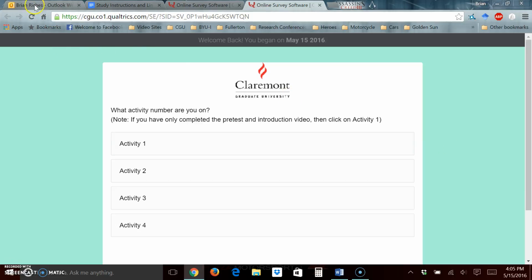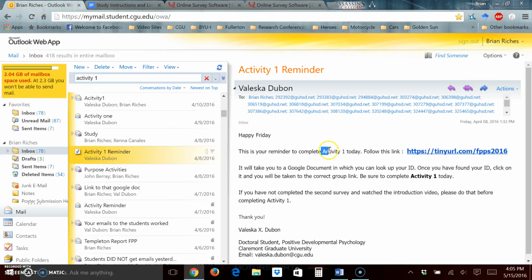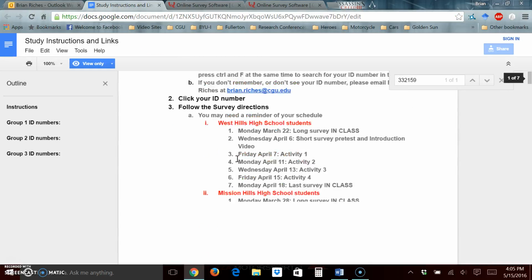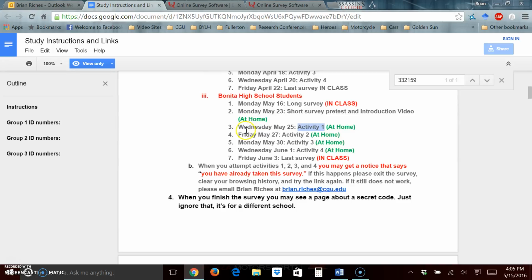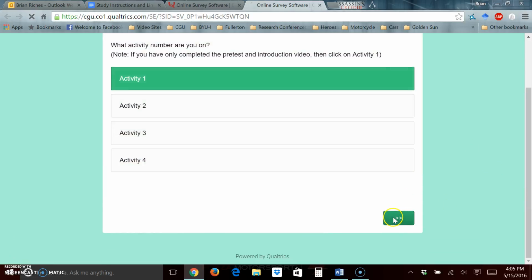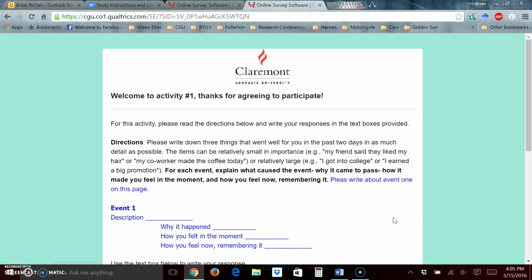To remind yourself, you can either look at your email, or you can look at the study instructions page in the schedule area, and say, okay, today is the 25th, so I'm doing activity 1. Click on activity 1, and click go. That will help you get to the proper activities.